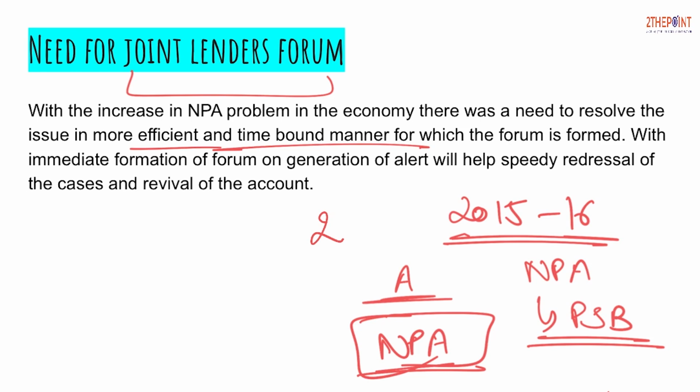One thing to note over here is that it is not that there were no schemes or no mechanism to revive the stress assets. There were things in place at that time also, but those were not that efficient, and they were taking a lot of time to solve the cases. Until that time there was a stay on the property, the money could not be used, the bank accounts were frozen. So there was a need for such a mechanism which could solve the problem in a more efficient and especially time-bound manner, so that the money can be revived and put back into the liquidity supply of the country.